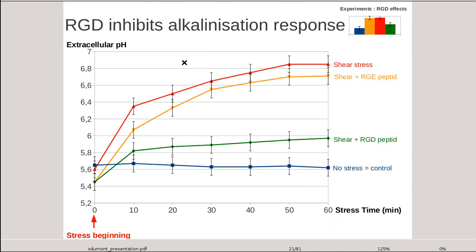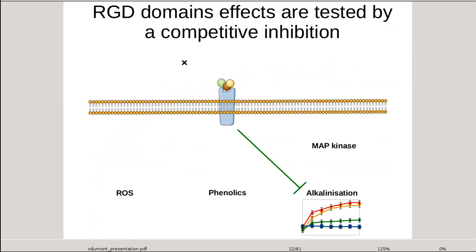Alkalinization in presence of RGD is significantly less than with the two situations with shear stress, and also significantly more than the situation without stress. These results show that RGD peptide is responsible for partial inhibition of the alkalinization.